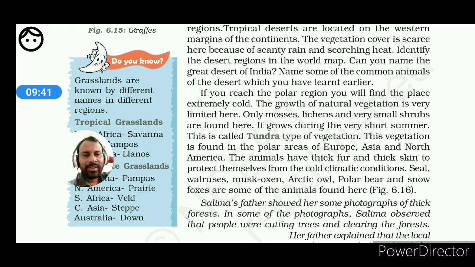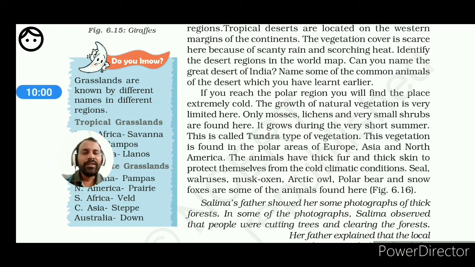So try to understand. If we take the competency based question, what may be asked to you? In the competency based question you may be asked, what kind of adaptation is found in plants and animals in different climatic conditions?